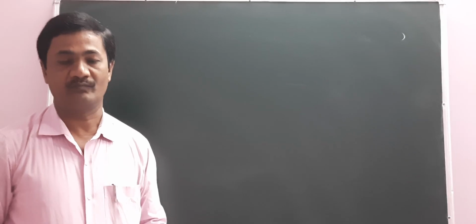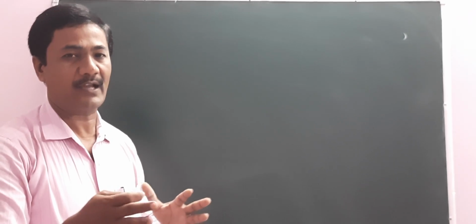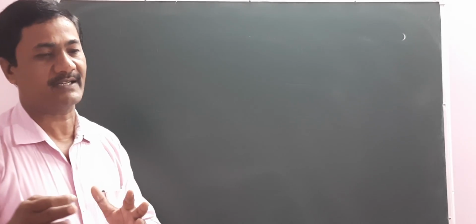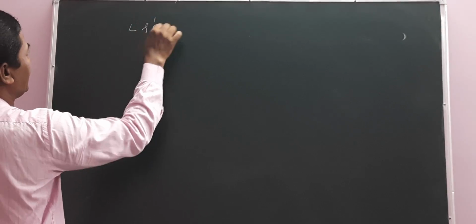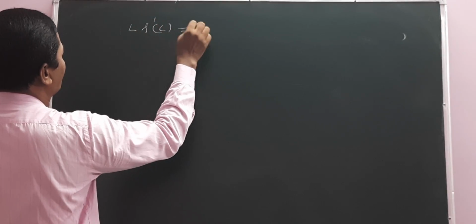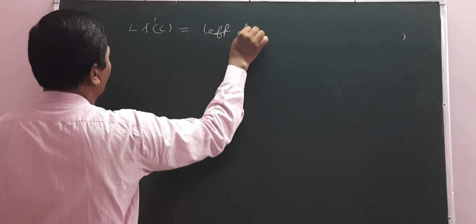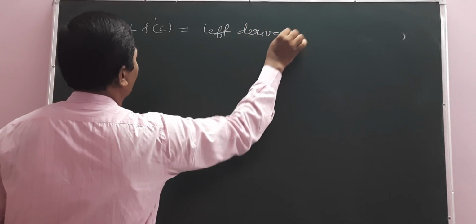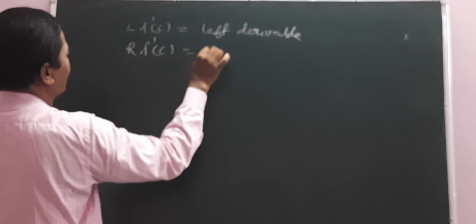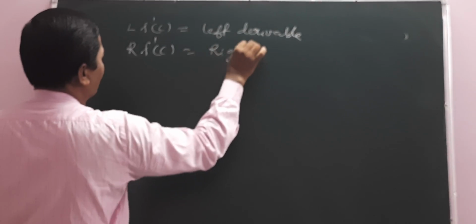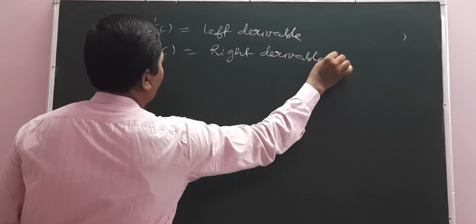Similarly, suppose f is right derivable, then automatically f is right continuous. LF dash c means left derivable at c, and RF dash c is nothing but right derivable at c.